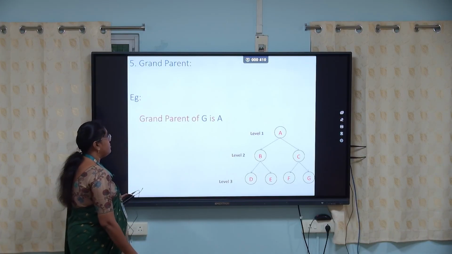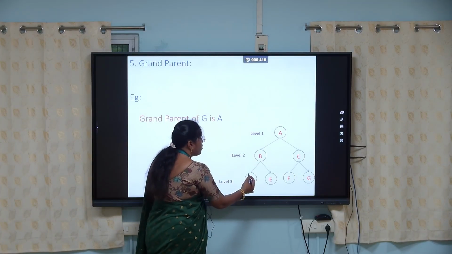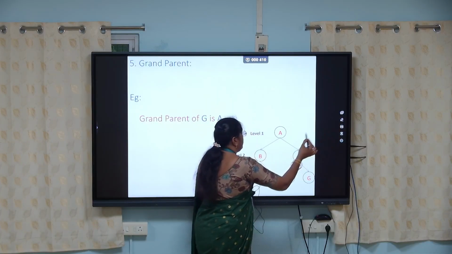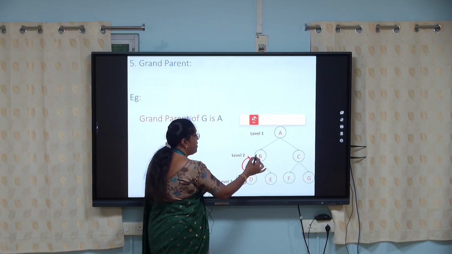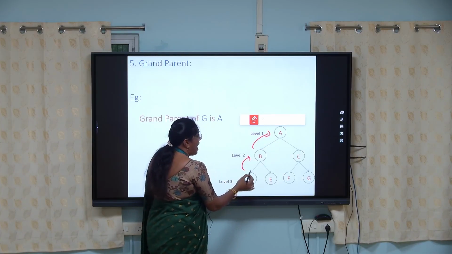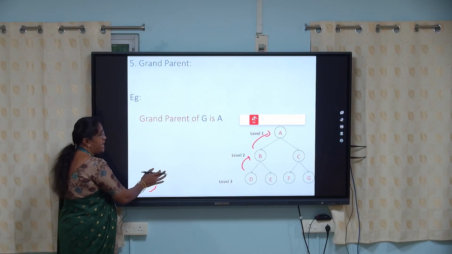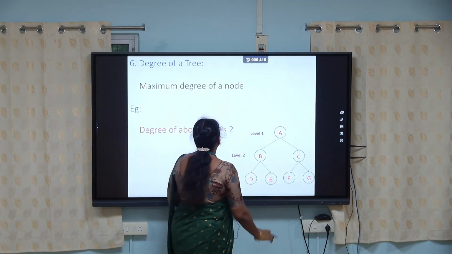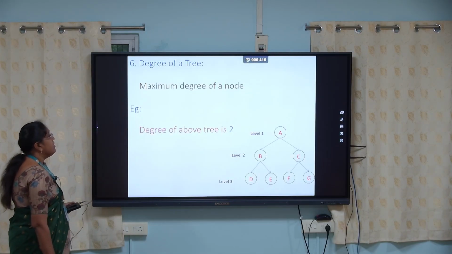Next, grandparent. D's grandparent is A. D has a parent B, and B's parent is A. So D has the grandparent A. The grandparent of G is A. Next, degree of a tree: the maximum degree of a node.